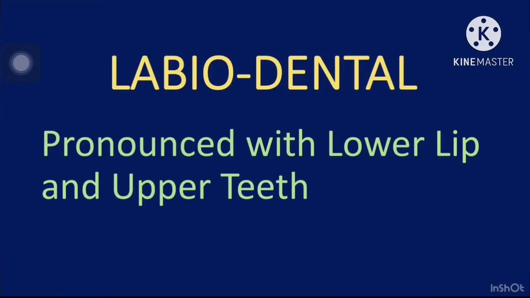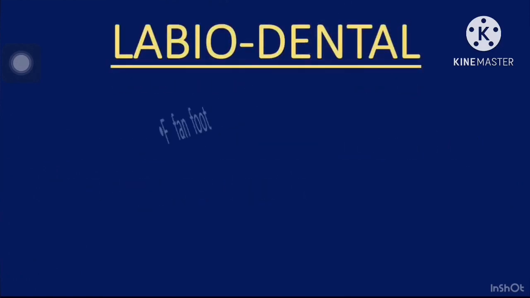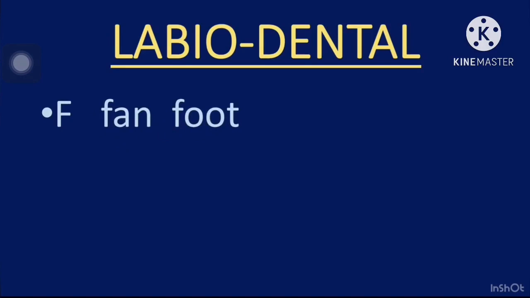Labio-dental, pronounced with lower lip and upper teeth. Lower lip और upper teeth का use होता है इसमें. So there are just two sounds. F, fan, foot. F-A-N, fan, F-O-O-T, foot.